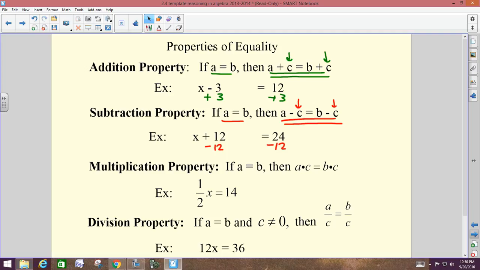If you only do it to one side of the equal sign, like you combine like terms, that's called simplifying. If you add stuff to both sides, then it's your addition property.